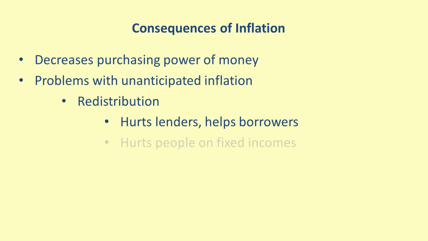Some arrangements, like pensions and annuities, specify a dollar amount to be paid to an individual. If the actual rate of inflation is higher than anticipated, then the people receiving those payments, usually retirees, are hurt, since the purchasing power of the money they receive will be lower than they expected and planned for.